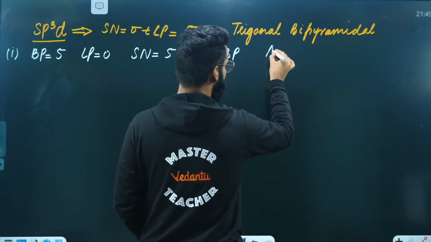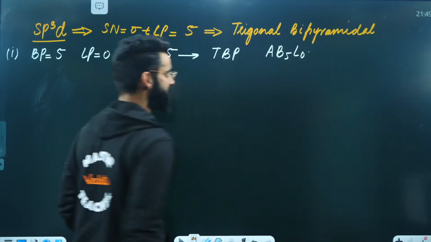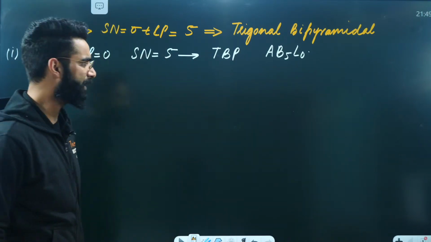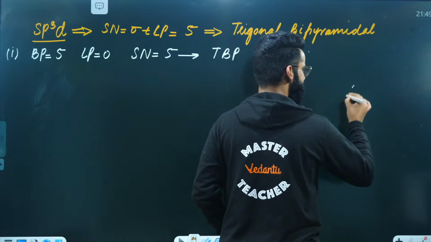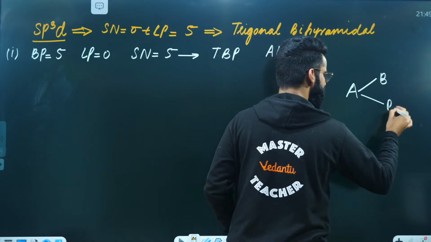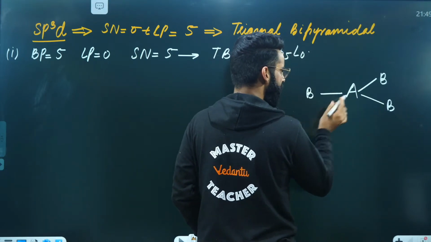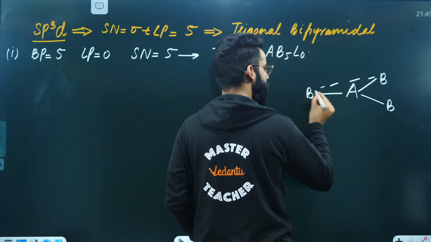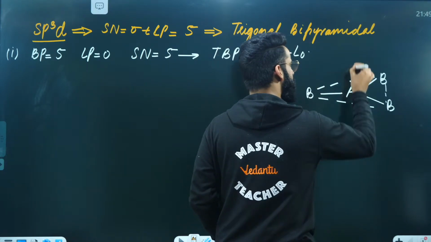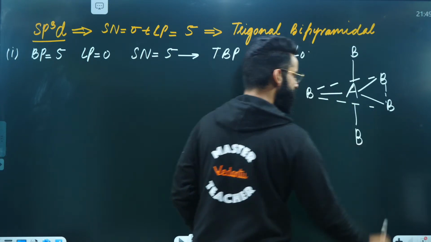The type of the molecule is going to be AB5L0. A is the central atom, 5 bond pairs, 0 lone pairs. How do we make it? This is A over here, and this is 1 of the B, this is 1 of the B, and this is 1 of the B. These 3 bonds over here are present on the same plane. Now, there'll be 1 bond perpendicular to the plane, and 1 more bond perpendicular to the plane like this.